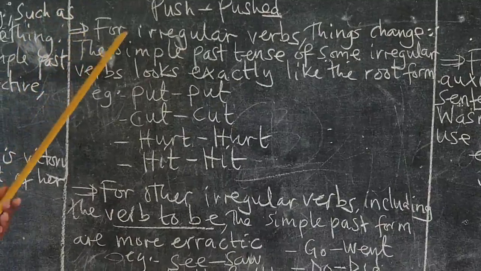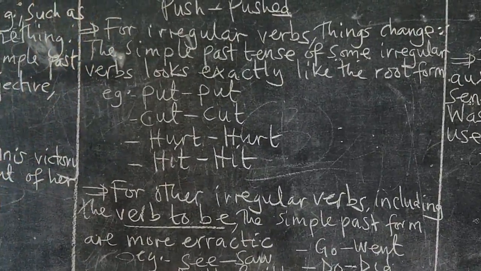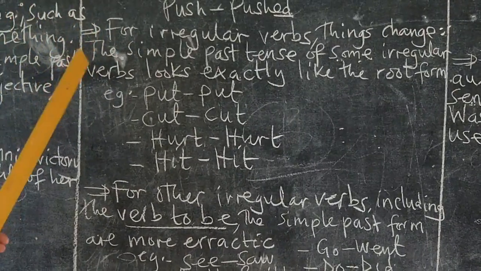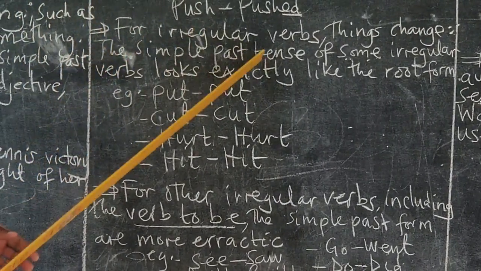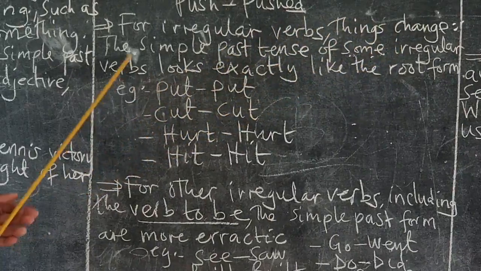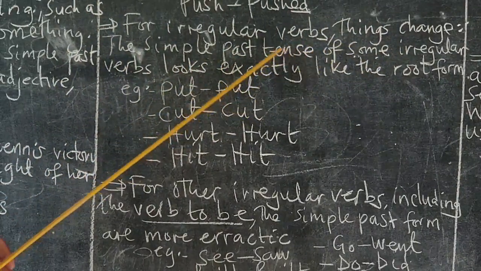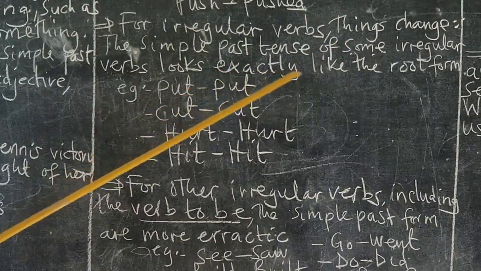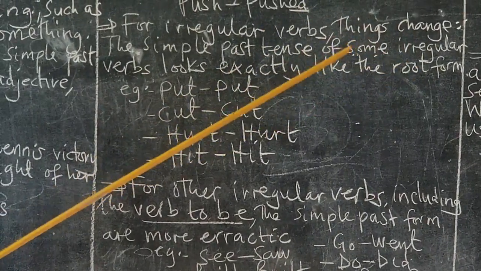But for irregular verbs, these are categorized in different groups. So here, for irregular verbs, things change. The simple past tense form of some irregular verbs looks exactly like the root form from the other group.